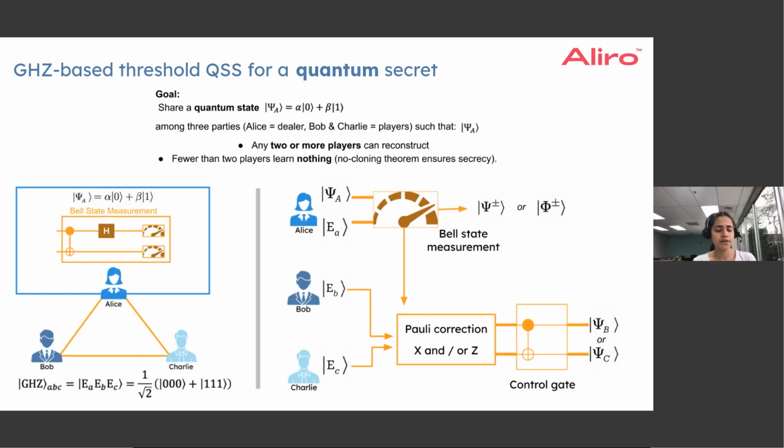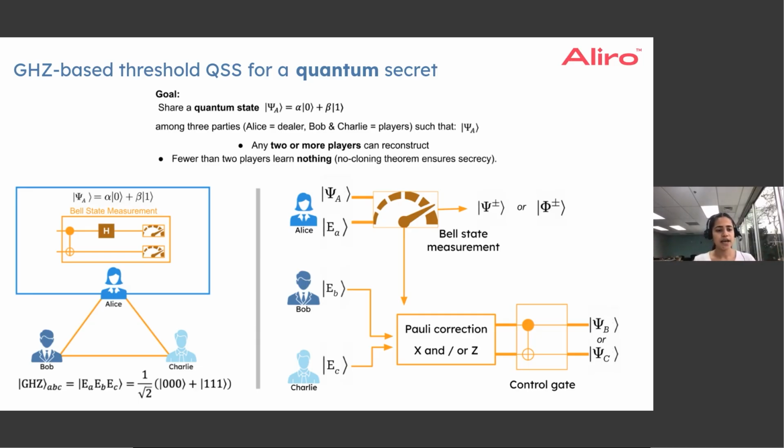How does one go about using quantum states themselves to share another quantum state? And this would probably ring bells and remind us of quantum teleportation, where there are two users who are non-locally present in two different distant end nodes.